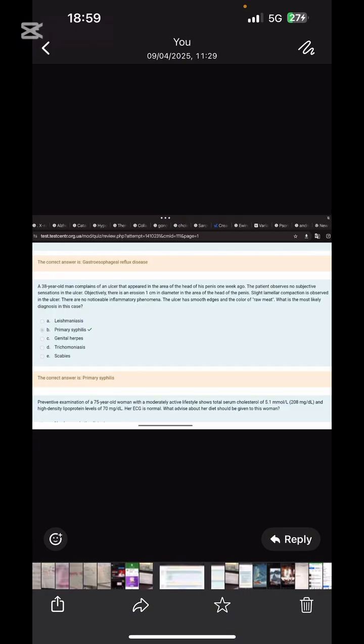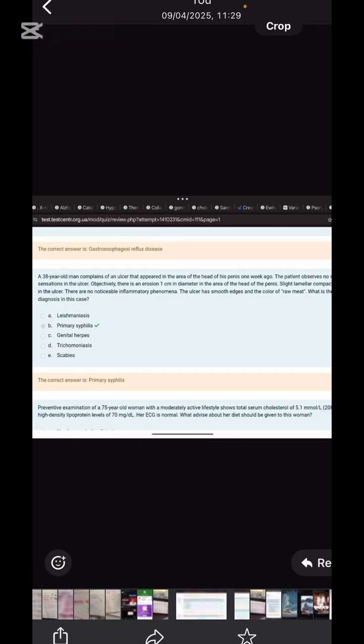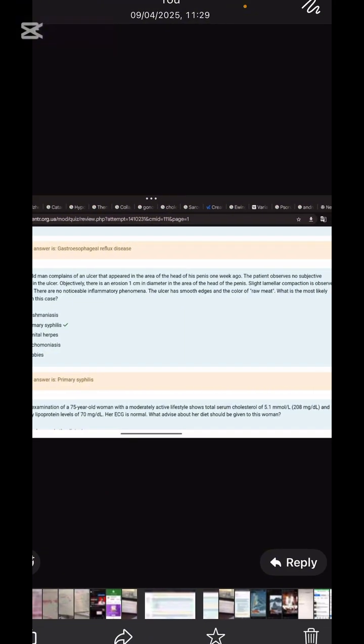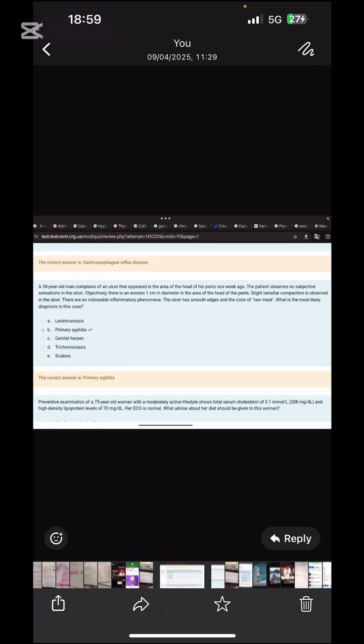So the rash should be located where? Let's see the patient. A 38-year-old man complains of an ulcer that appeared on the area of the head of the penis. So it is primary syphilis. Head of the penis is in primary syphilis. Where is the rash? Sir, mouth, rectum and genitals.